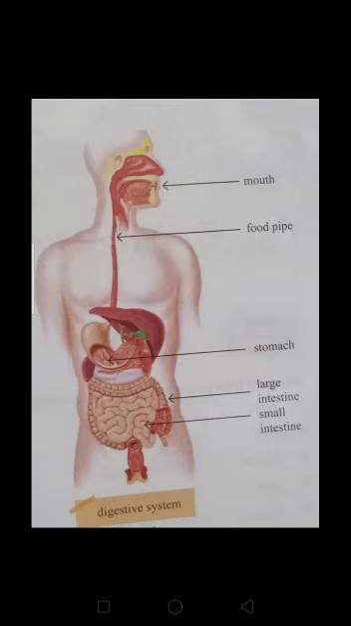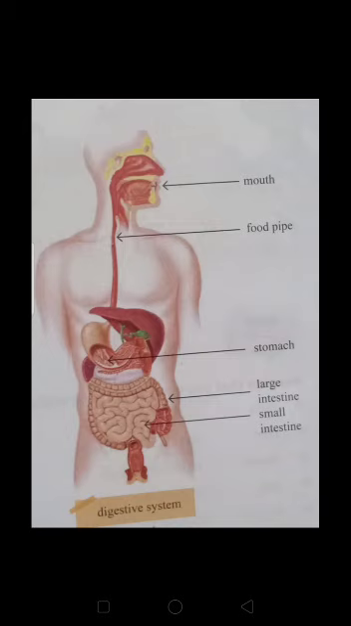As the food passes from the mouth to the small intestine, it is changed so that the body can use it. This is known as digestion. So, this is our digestive system which is inside our body. We cannot see it from outside.